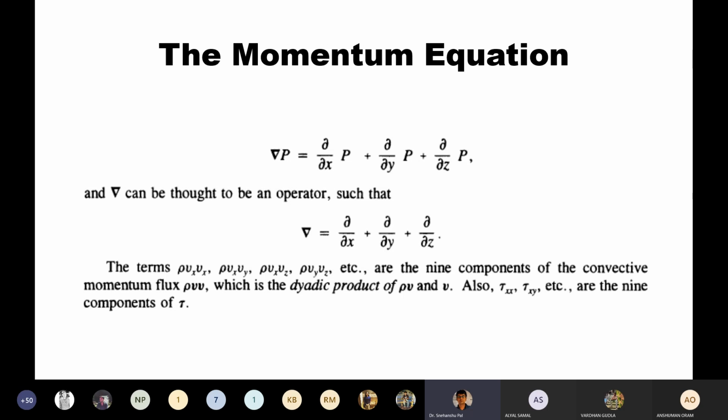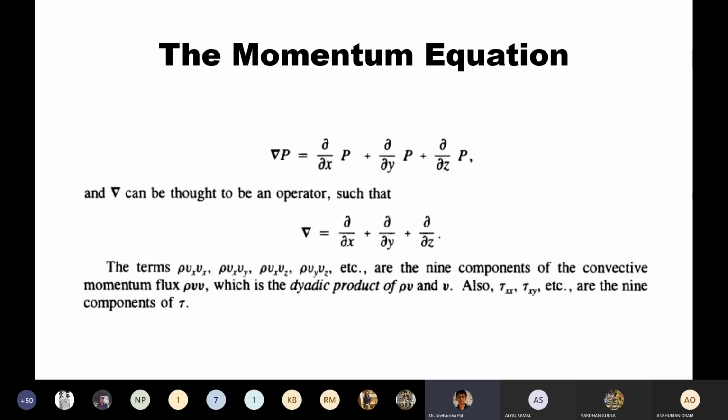You should remember that the gradient of pressure with respect to space is a vector quantity. In general, you can represent it as grad p, equal to del p del x, del p del y, and del p del z.